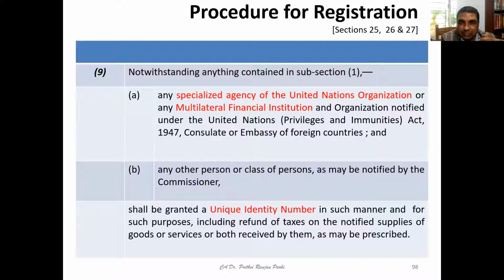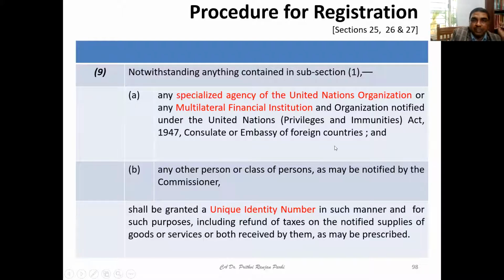Notwithstanding anything contained in subsection 1, any specialized agency of the United Nations Organization or any multilateral financial institution or organization notified under the United Nations Privileges and Immunities Act 1947, consulate or embassy of foreign countries, and any other person or persons as may be notified by the Commissioner shall be granted a unique identity number, that is called UIN.